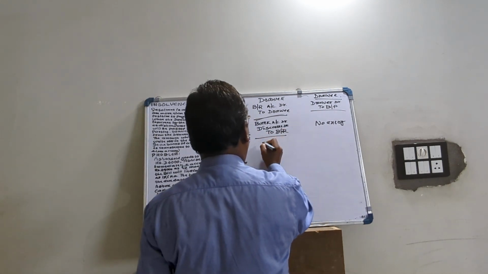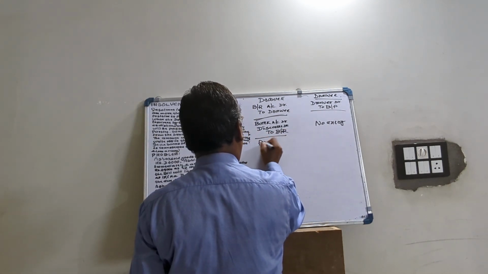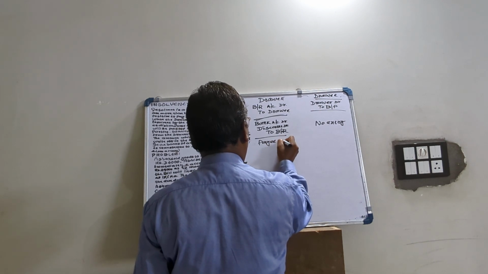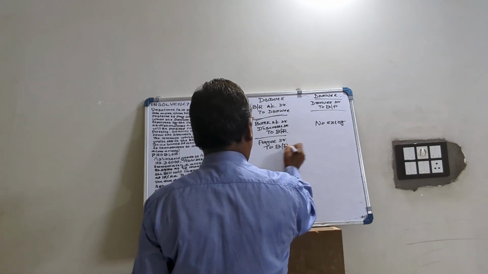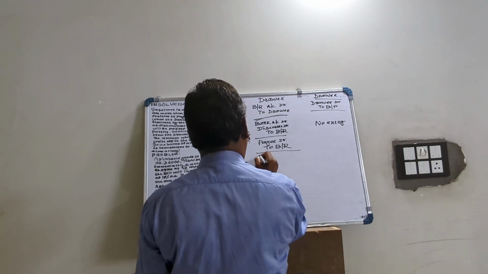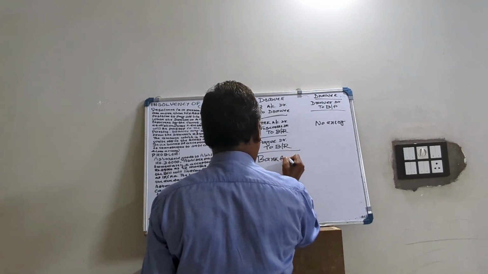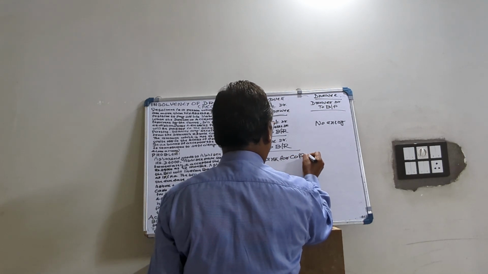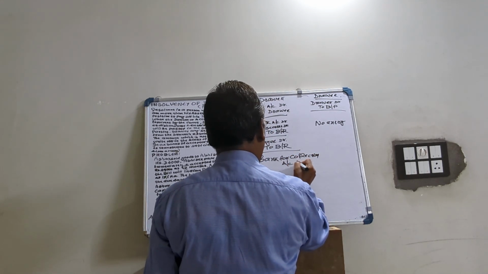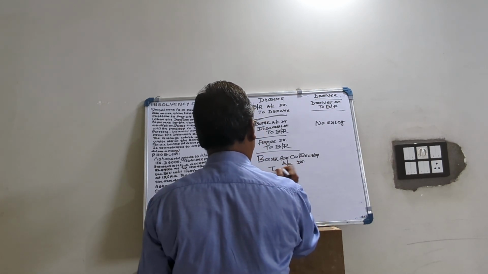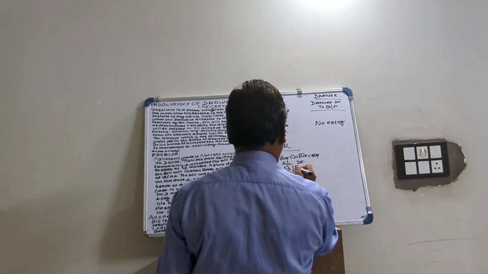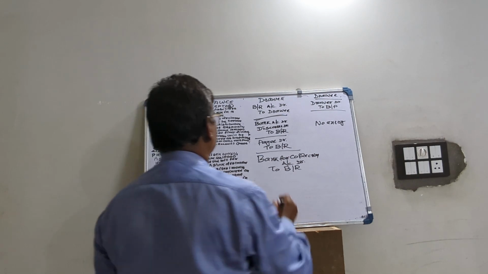Then suppose he has to endorse to a payee, he will write payee account debited to bills receivable. If he sends it to the bank for collection, he will write bank for collection account debited to bills receivable. This is all in the case after drawing the bill.